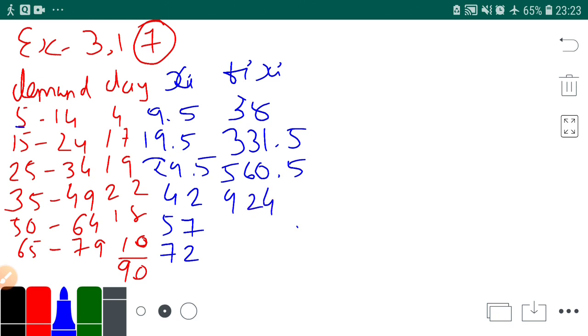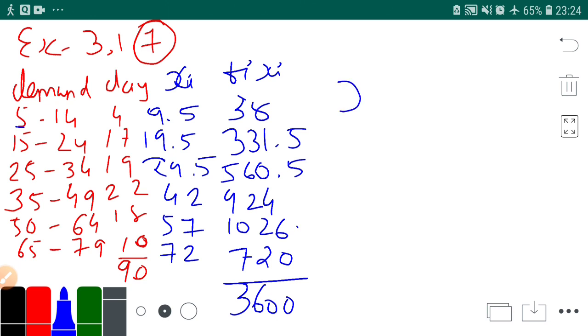Then 57 into 18 is 1026. Then 72 into 10 is 720. Okay, now let's do the total. My total is 3600. Now let us find x bar.